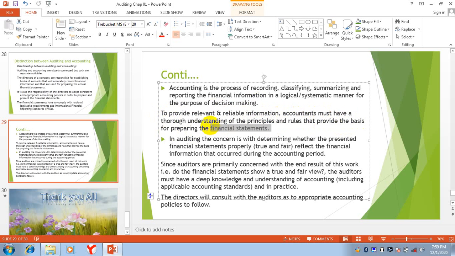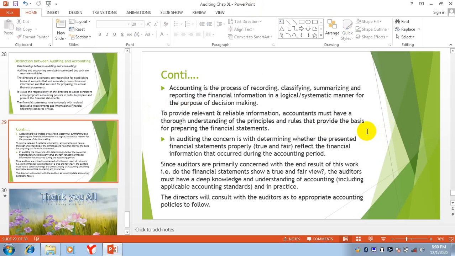If you are an accountant, it is important that you have a complete understanding of the principles and rules of accounting. Now keep in mind, a simple layman cannot prepare financial statements. You can take the example of a simple shopkeeper. Can he make financial statements? No.